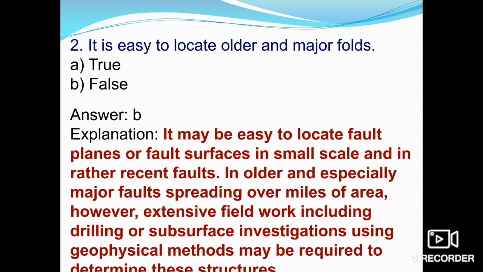It may be easy to locate fault planes or fault surfaces at small scale and in rather recent faults, but older and especially major faults spread over miles of area require extensive field work, including drilling and subsurface investigation using geophysical methods, to determine these structures. So it's not easy to locate older and major faults. Option B is wrong.